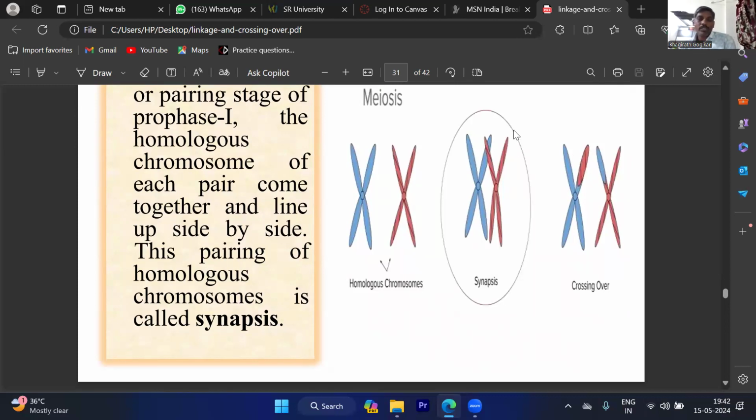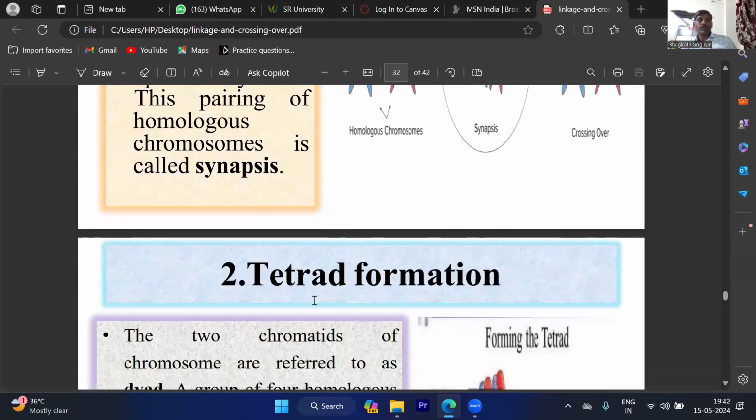The pairing starts maybe in the telomere region, or maybe in the centromere region, or maybe in between the telomere and centromere region. So that is called proterminal or procentric synapsis, proterminal synapsis, or intermediate synapsis. So this is called the synapsis process.